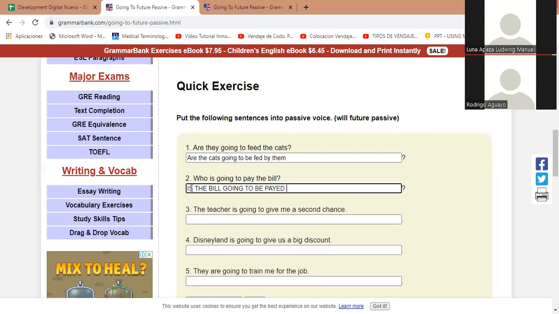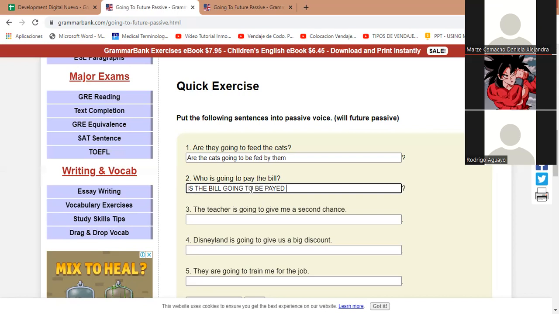Whom is the bill going to be paid by? That's probably one way. Let's finish it and then we'll see the answer to that. All right. So let's leave that up in the air for right now. Because is the bill going to be paid by whom? I think whom is the bill going to be paid by? I think that's the way you do it, like in question form. All right, let's see number 3. Let's do number 3, number 4, and 5, and then we'll come back to that.